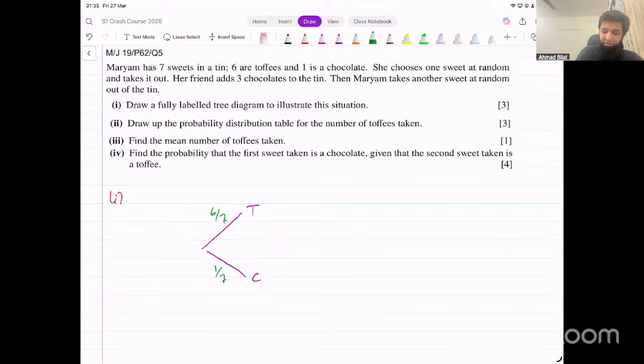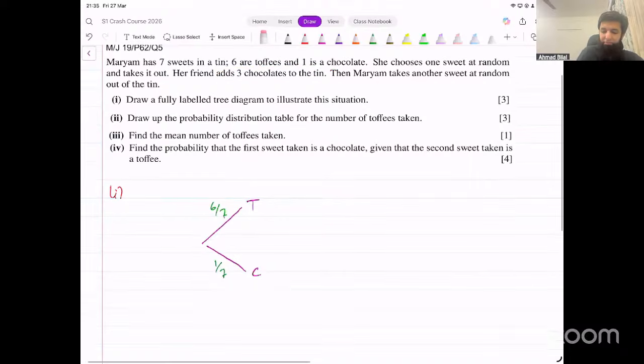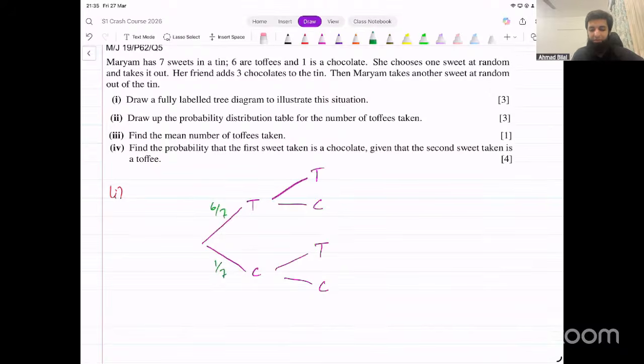Then what happens is the friend adds 3 chocolates to the 10. So next time, what are the probabilities? She could have a toffee or a chocolate, toffee or a chocolate. The number of toffees is unchanged, as in they're not adding any more toffees. If you took out a toffee the first time, the number of toffees that is left is 5 now.